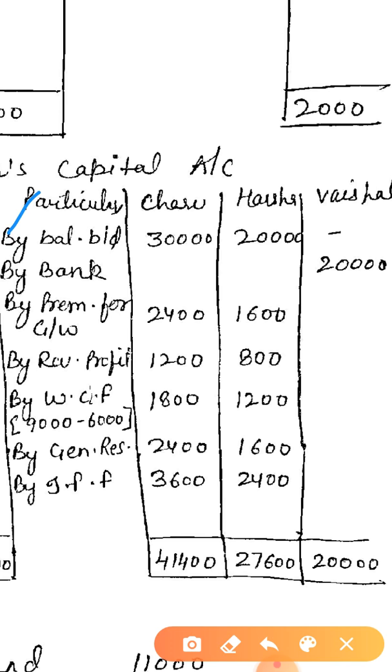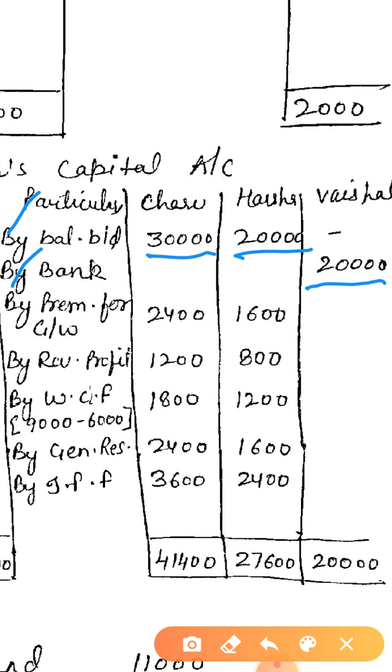By balance brought down 30,000 and 20,000, you have to transfer from the old balance sheet to Charu and Harsha. You can see the question: in the question, capital balances are given on the liability side. Next is by bank. By bank means the new partner brought his share of capital. So here Vaishali brought her share of capital, 20,000. This is given in the additional information. So this 20,000 is Vaishali's capital.